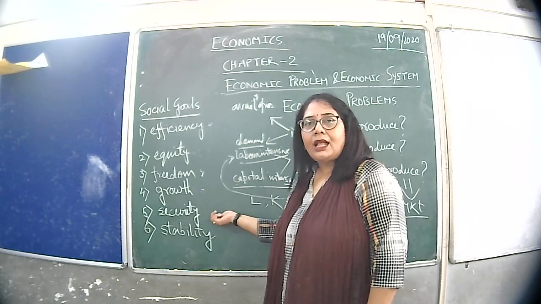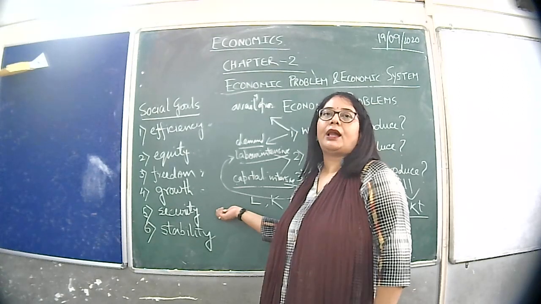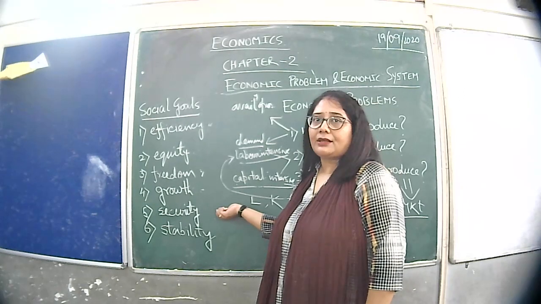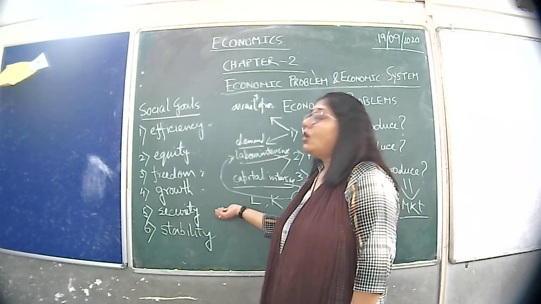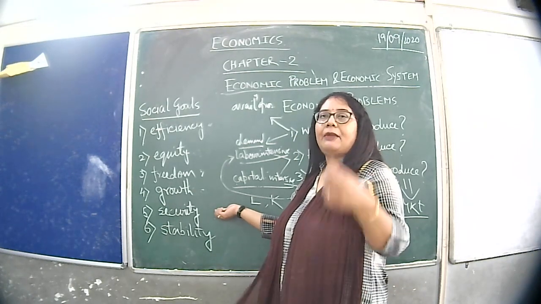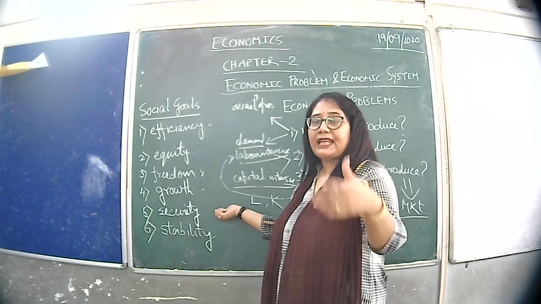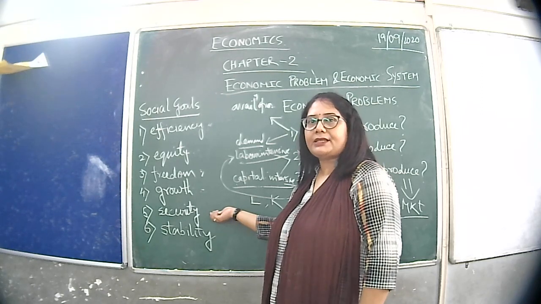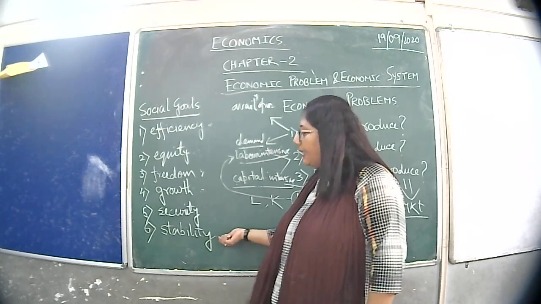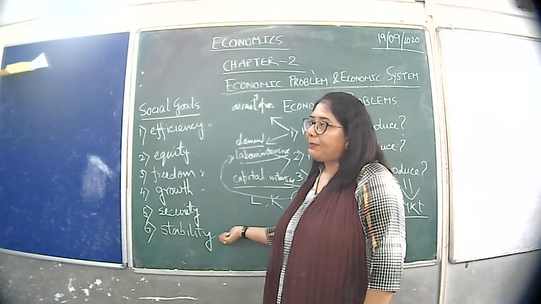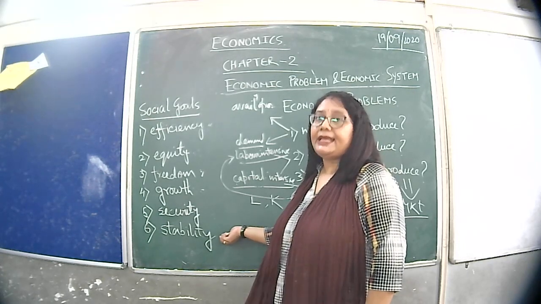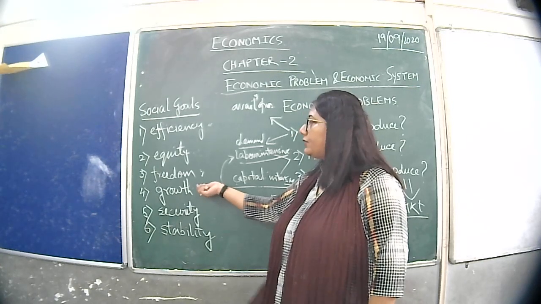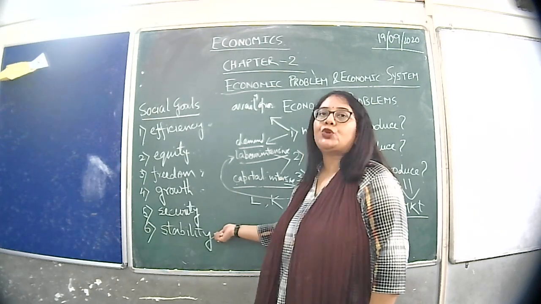What is security? Some security is required for all economic agents in the country. In the first chapter, we told you what the economic agents are. So all the economic agents, it can be a household, it can be a farm, it can be any other economic agent, they need economic security from the government. And the last one is stability. Economic stability is very much required for stable economic growth. If you need growth, stability should be there.